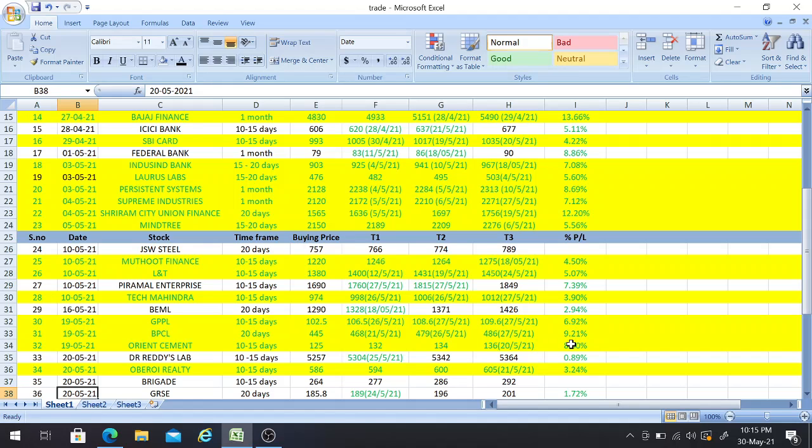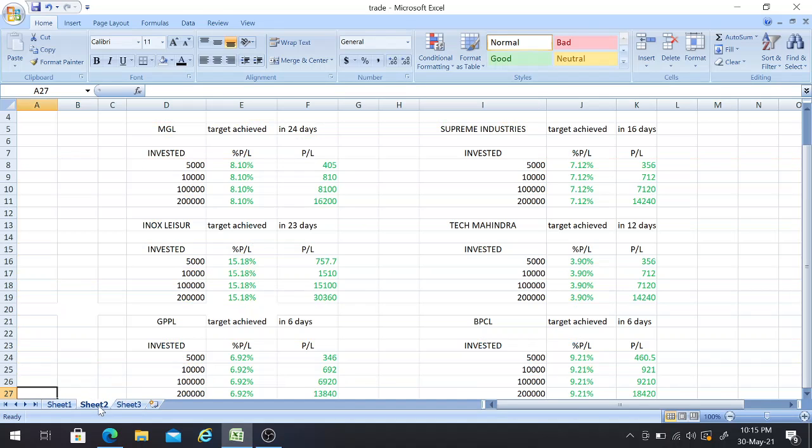That means the person who bought this one at 445 and sold this one at 486 based on my trading call will be getting this much of returns, friends. And we achieved this target, same as GPL, in 6 days itself, friends.